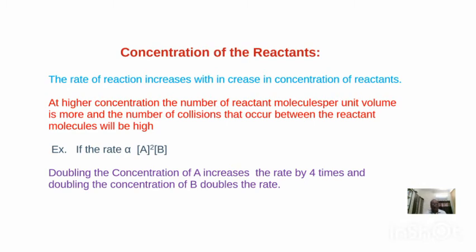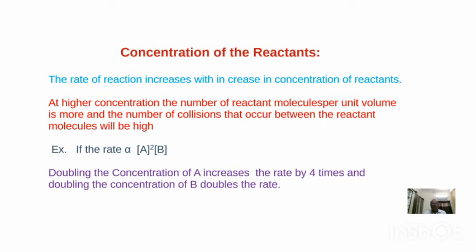All of you know that the concentration of reactants is expressed in terms of molarity, normality, etc. So how will the concentration of reactants influence the rate of reaction? The rate of reaction generally increases with increase in concentration of reactants.